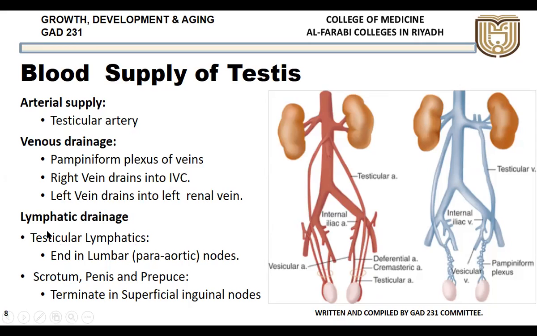Coming to the lymphatic drainage, the testicular lymphatics will drain into the para-aortic group of lymph nodes. Just beside the aorta, there will be lymph nodes. So it will drain into the para-aortic group of lymph nodes from the testis. But the skin of the scrotum, penis, and prepuce will drain into the superficial inguinal group of lymph nodes. A very important group of lymph nodes, which are very important clinically. Okay.